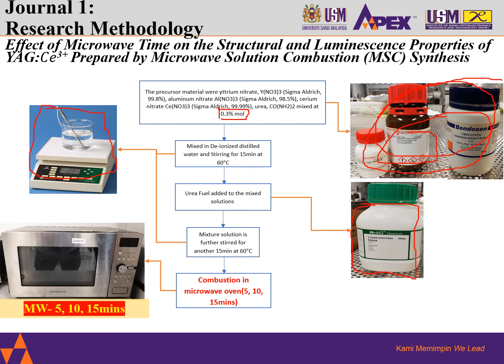We move the beaker into the microwave oven, as shown in the picture here. We place it in 3 different times: the specimen is divided into 5, 10 and 15 minutes.